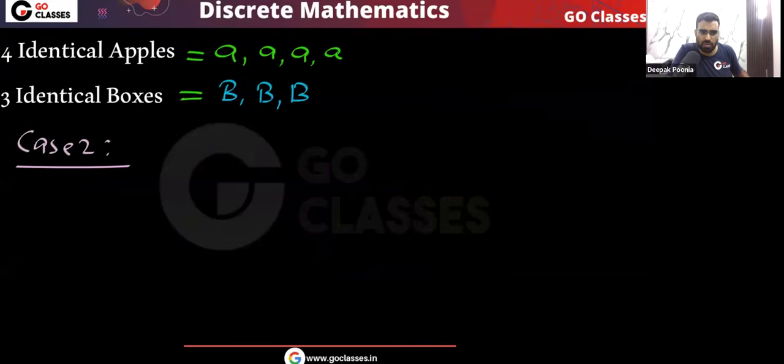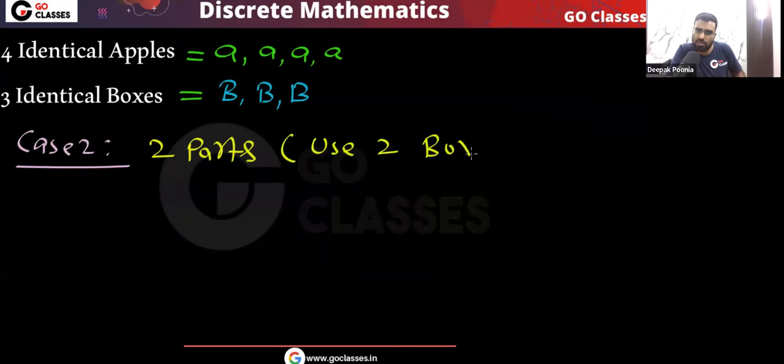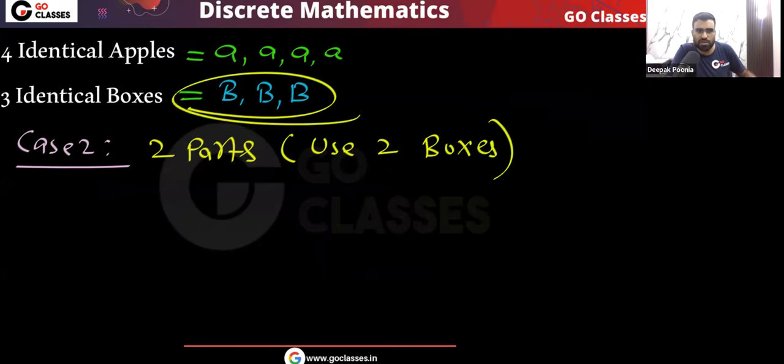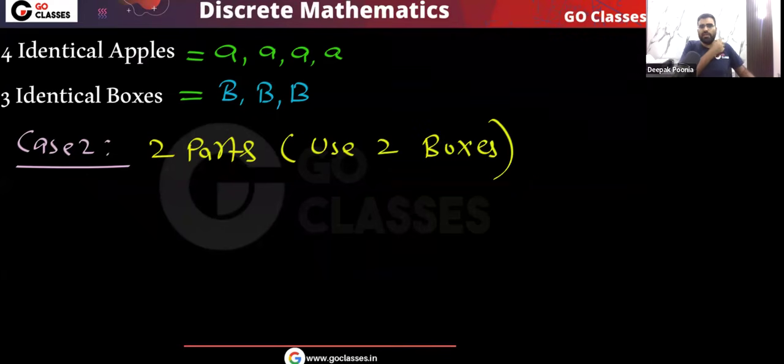Let's see case 2. In case 2, you use 2 parts. You divide these apples into 2 parts, or I can say you use 2 boxes, because we have 3 boxes. If I create 2 parts, then I can do 3 apples in one box and 1 apple in another box.